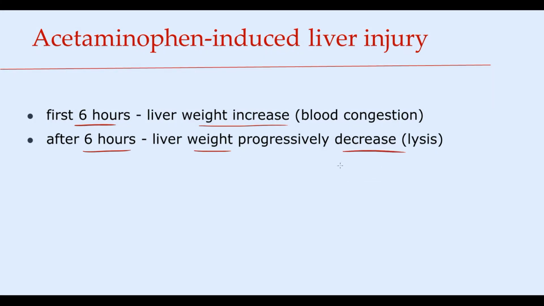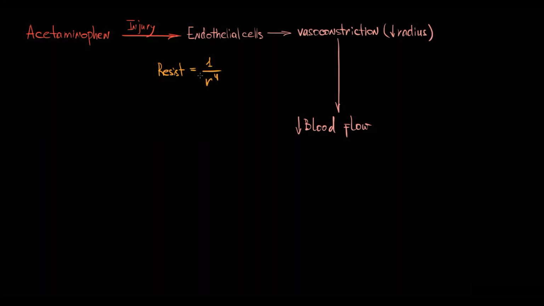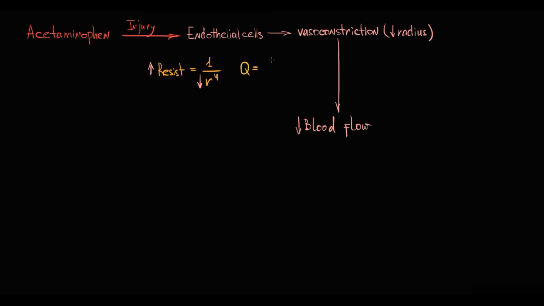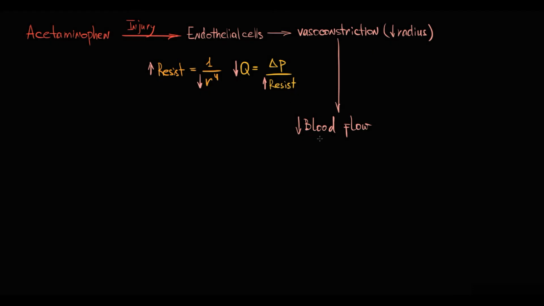The explanation to that phenomenon is that acetaminophen causes damage to endothelial cells that results in vasoconstriction, and with vasoconstriction, blood flow through the vessel decreases, because recall that the resistance is inversely proportional to the radius, so with decrease in radius, resistance increases. And because blood flow equals pressure difference divided by resistance, with increase in resistance, blood flow decreases. So acetaminophen-induced endothelial damage results in decrease in the blood flow through the liver capillaries that are called sinusoids, and this results in congestion of blood in liver tissue.